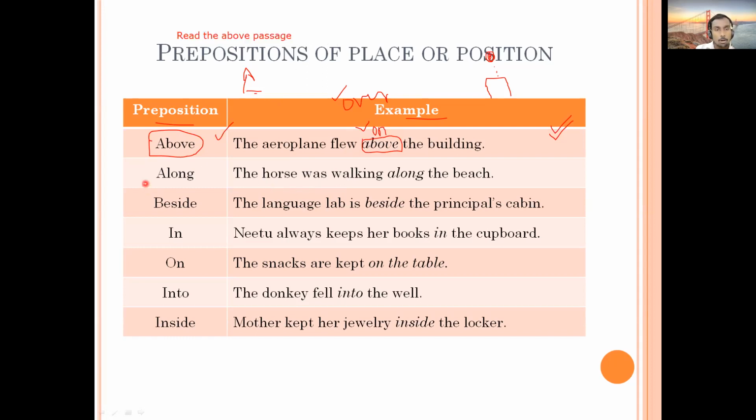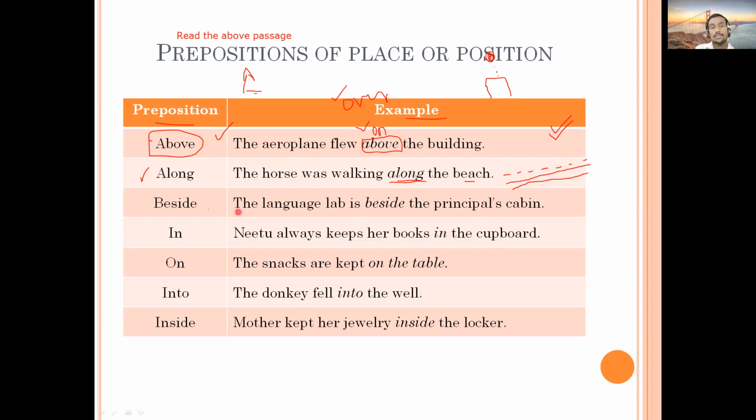The next is 'along'. Along means with it. The horse was walking along the beach. Here the beach is connected with the sentence because of 'along'. Imagine there is a beach and this is the way of the beach, and the horse is here. The horse is walking along the beach, which means this can be the direction of the horse.